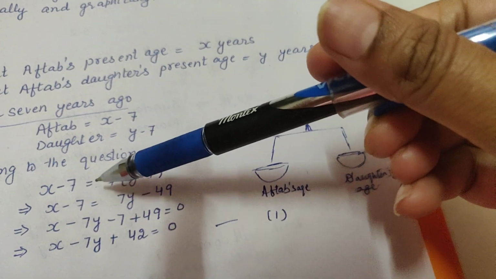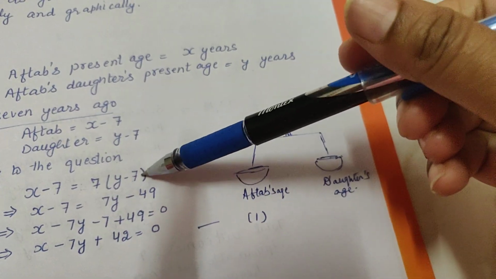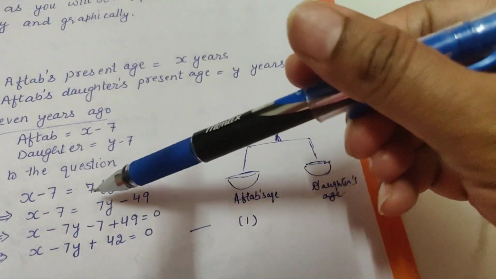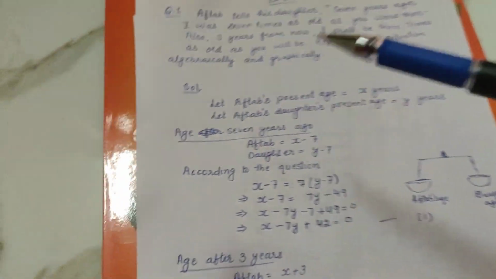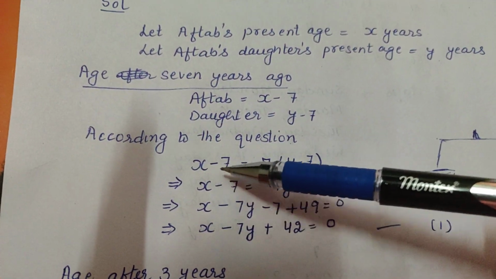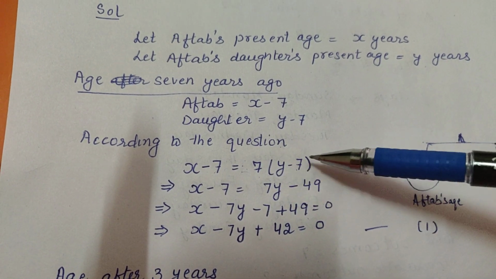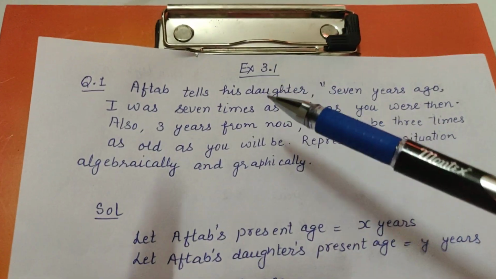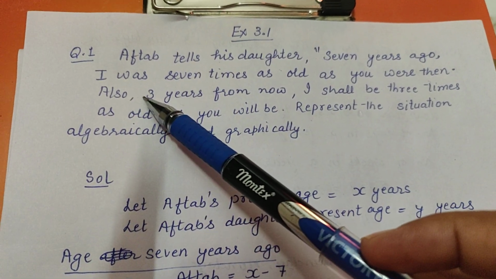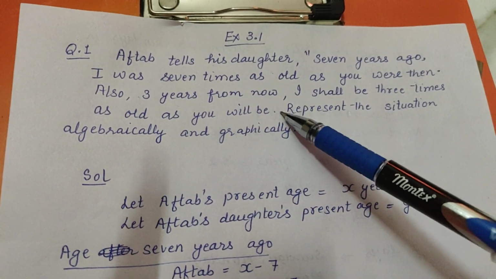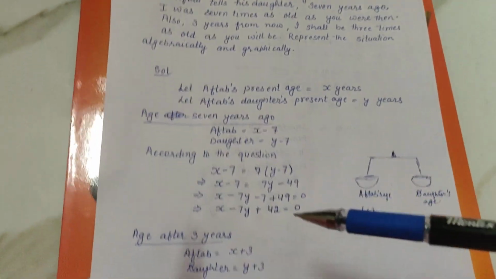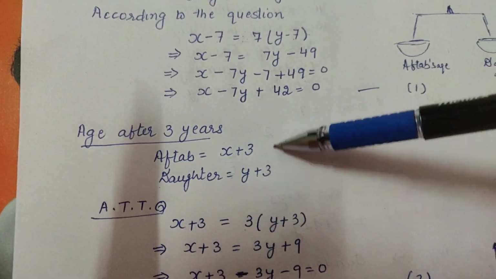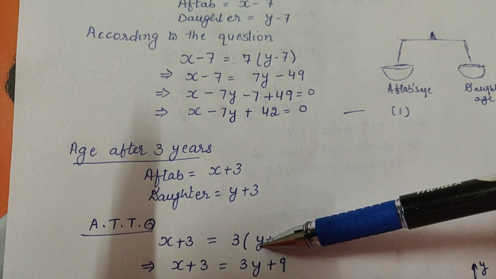So because we are putting is equal to sign here, so daughter's age is lesser. So that is why we are multiplying it by 7. So I was 7 times as old as you were then. I hope you have understood this. Now the second part. Also 3 years from now. That means after 3 years. So again this is optional. If you want to write this, you can write. Otherwise directly you can make the equation.